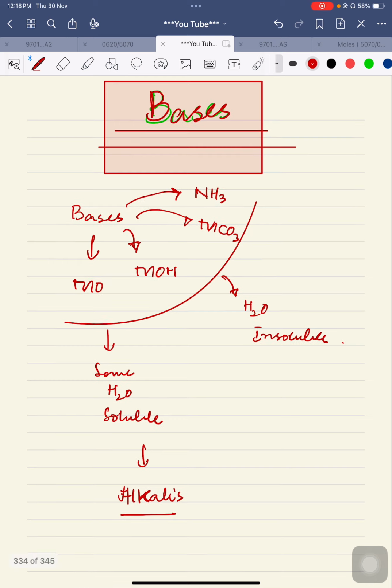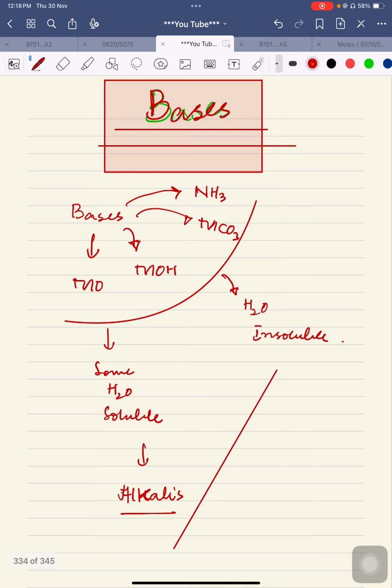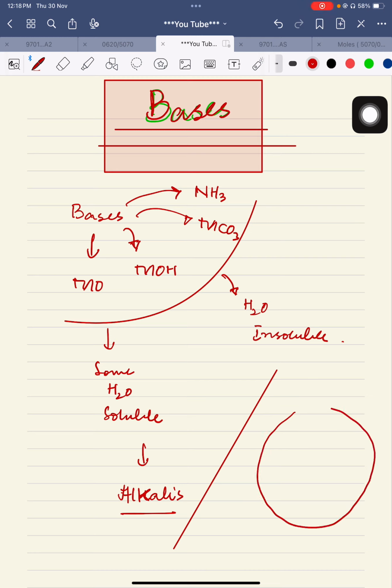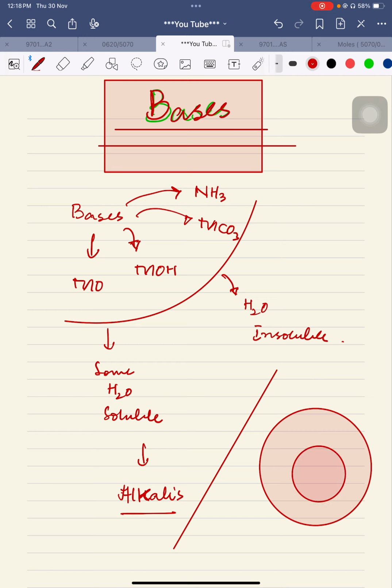Instead of moving to the next page, I would like to draw it here so that you may have a clear idea. For example, this is a big circle, and in this a small circle is there as well. This big circle is called bases and this small circle is called alkali. Alkalis are those bases which are water soluble, so they have a specific name. That's why they are called alkalis.